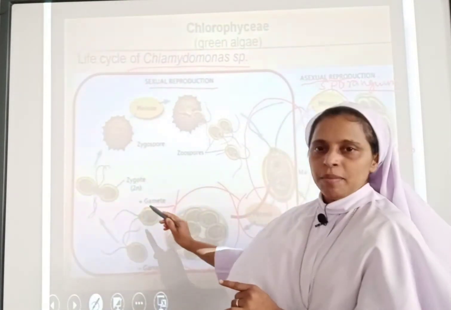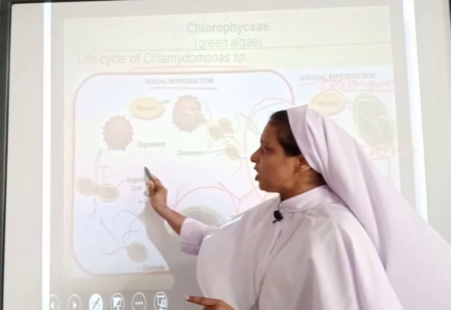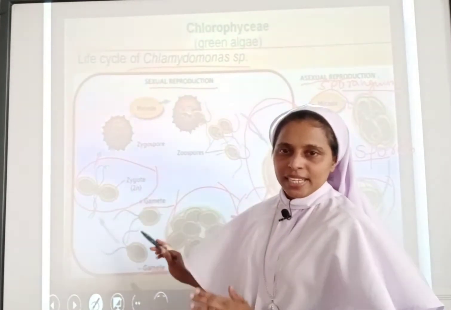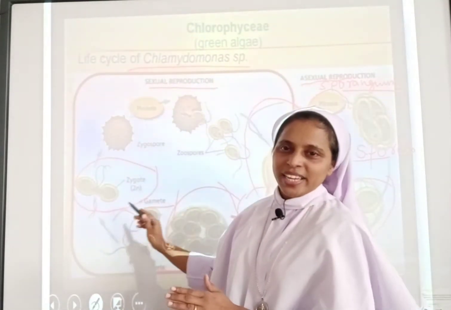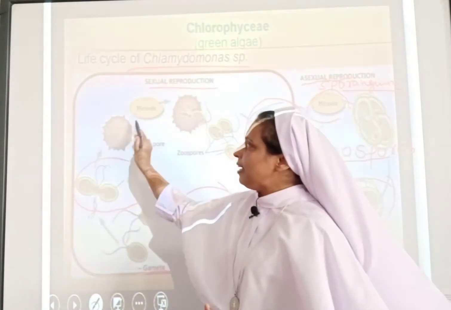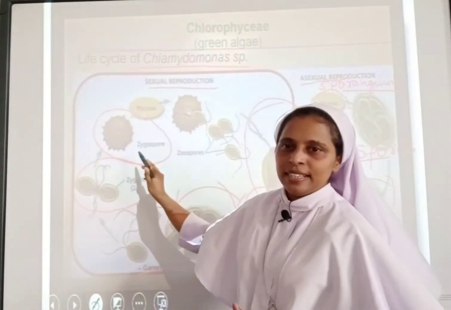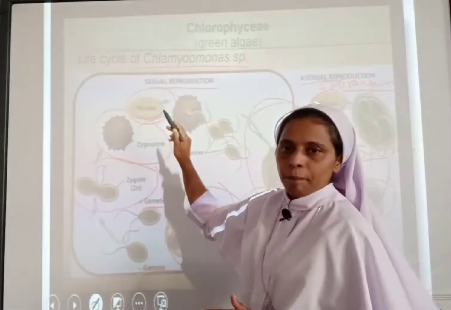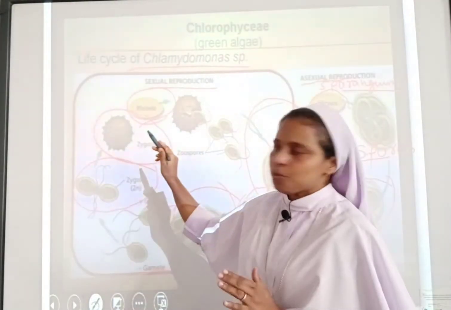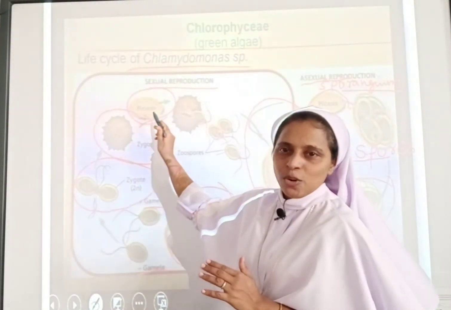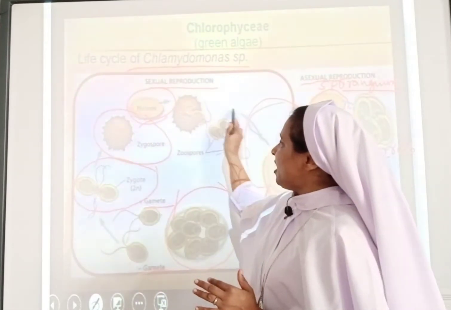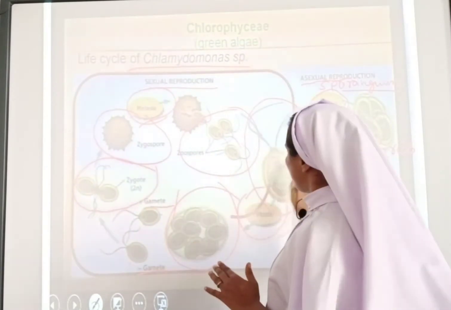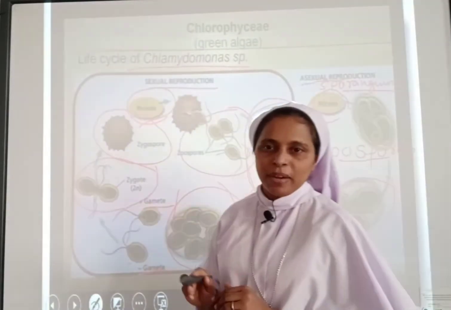This plus type gamete and the minus type gamete will be fusing together to form a structure known as zygote, and it develops into a zygospore, as you can see here. The zygospore will be undergoing a process known as meiosis, and they will be releasing zoospores, and these zoospores will be developing into a fully developed Chlamydomonas species.